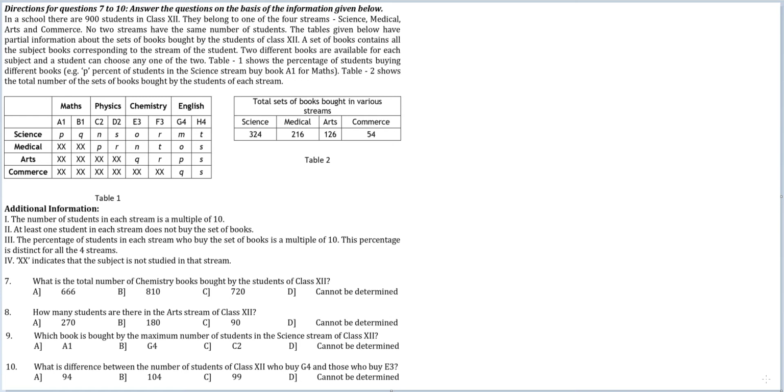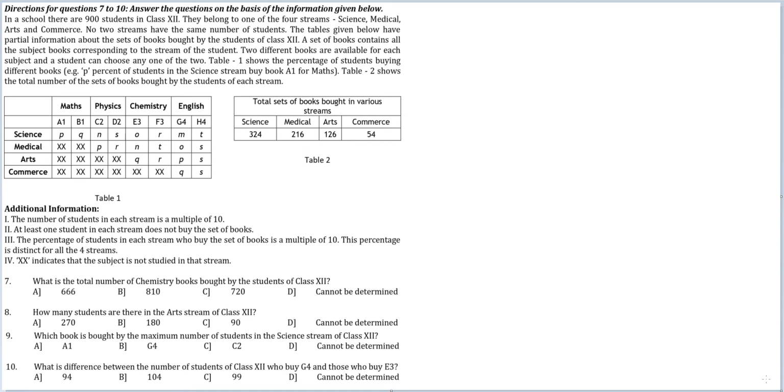Okay, the table given below has partial information about the set of books bought by the students of class 12. The set of books contains all the subject books corresponding to the stream of the student. Two different books are available for each subject, and the student can choose any one of the two. Table 1 shows the percentage of students buying different books. For example, P% of students in the science stream bought book A1 for maths, and table 2 shows the total number of sets of books bought by the students of each stream.